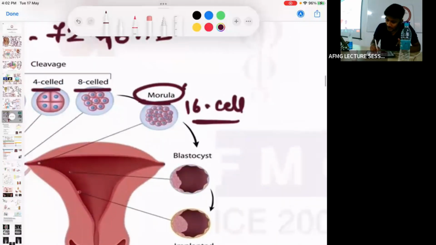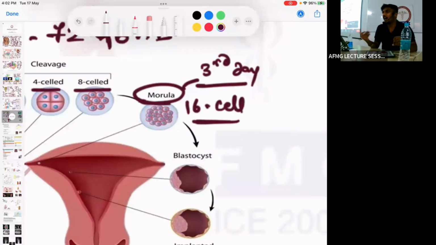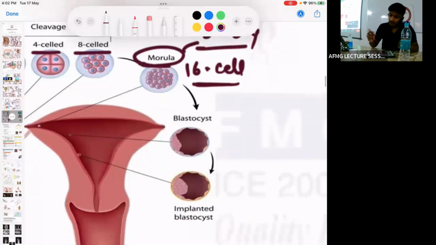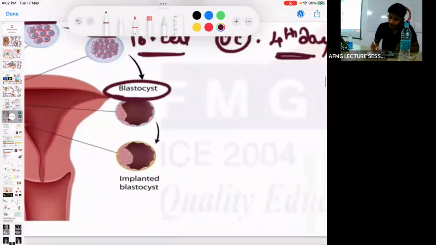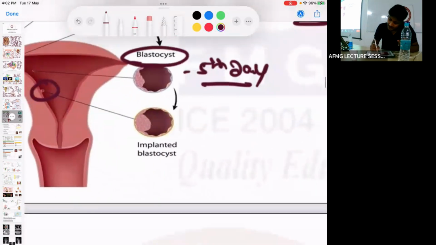Then morula is formed on which day after fertilization? बोलो तो सही जोर से. Morula is formed on the 3rd day after fertilization. Then morula enters the uterine cavity on the 4th day. Morula is converted to a blastocyst on the 5th day after fertilization. And implantation occurs on the 6th day after fertilization.